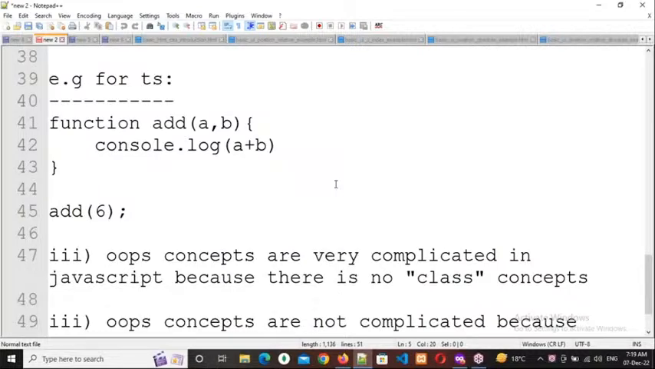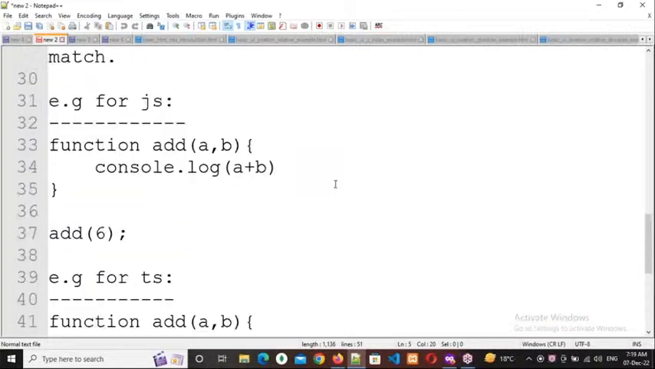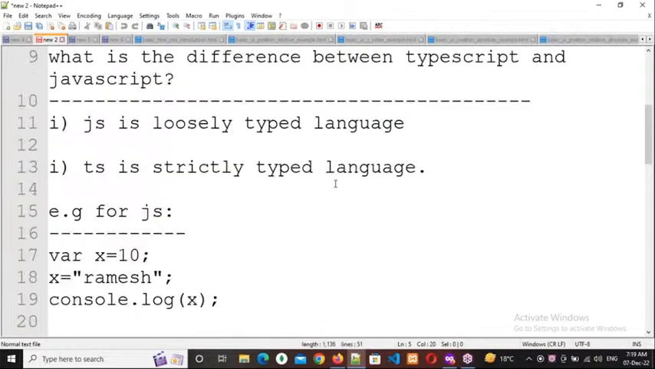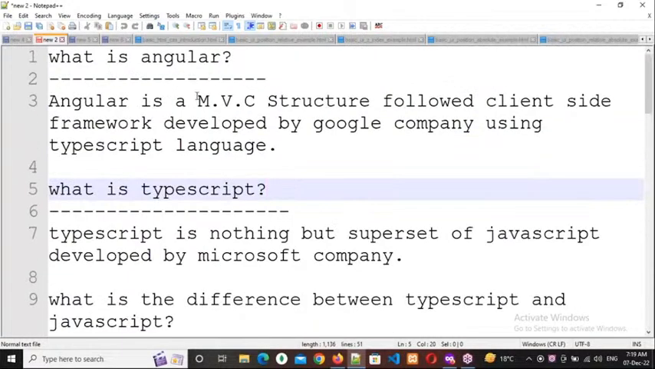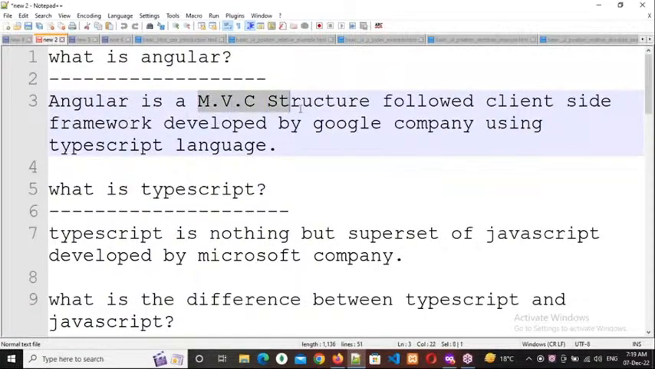Now today in class, I am going to explain about this MVC structure, and how Angular works depending upon the REST API. Clear, everybody? Respond, please.